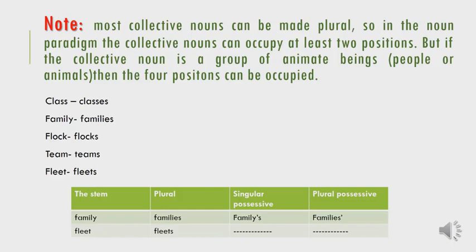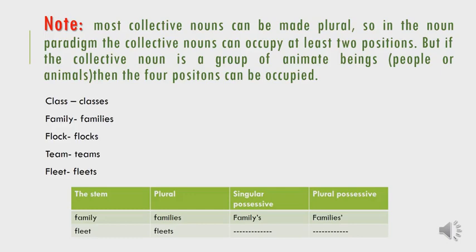Let's go back to the noun paradigm. In the noun paradigm, the collective nouns occupy two positions, at least two positions, the stem and the plural form, because most of the collective nouns can be made plural. For example, class, classes, family, families, flock, flocks, team, teams, fleet, fleets, group, groups, gang, gangs, etc. So they can be made plural. That is why we can have the plural form of the collective noun in the noun paradigm.